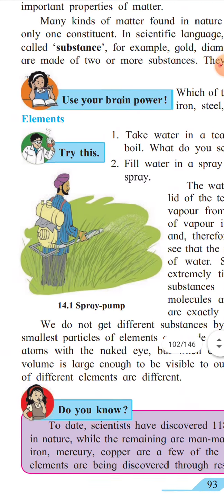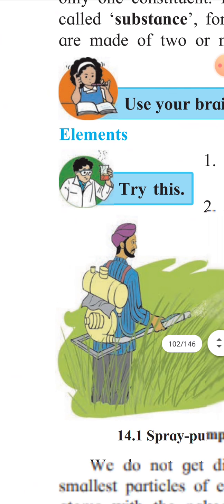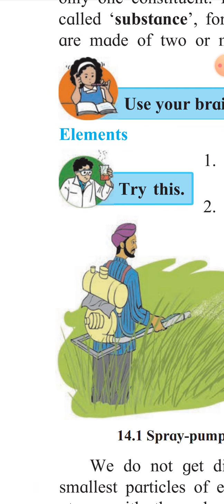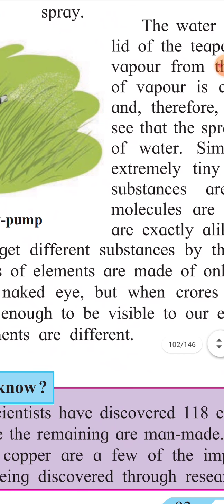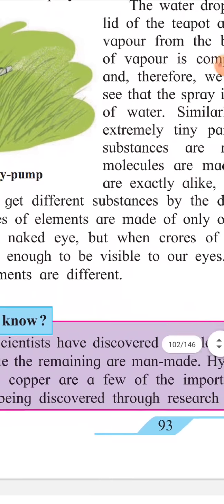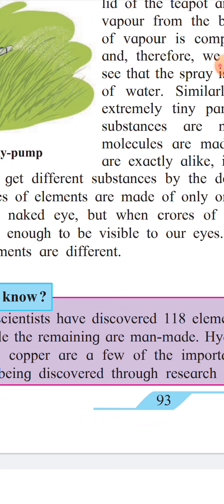Now, what have we learned? We have learned about the element. An element is a substance whose molecules are made up of exactly alike atoms. Now, do you know there are 92 elements in nature? Scientists have produced 26 man-made elements. Therefore, totally there are 118 elements.